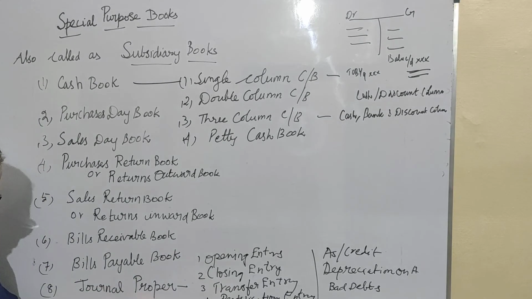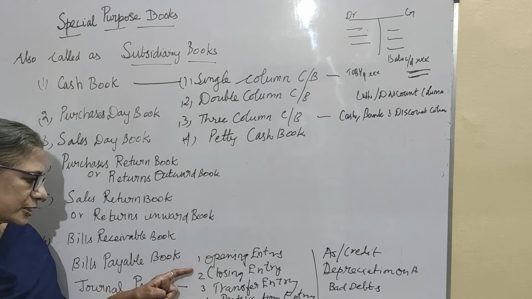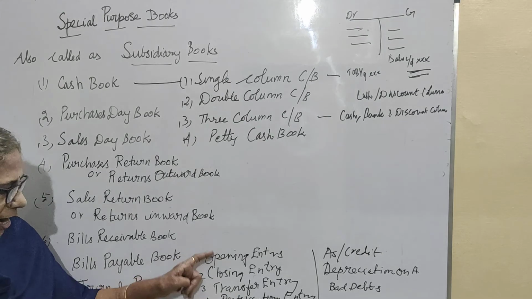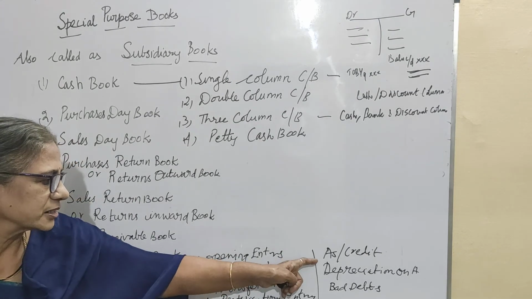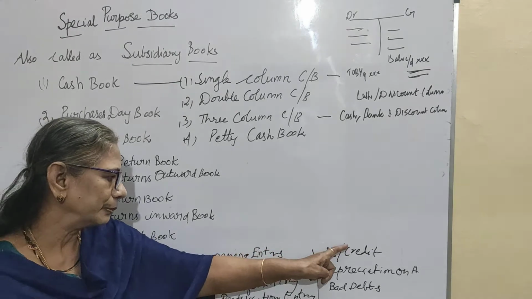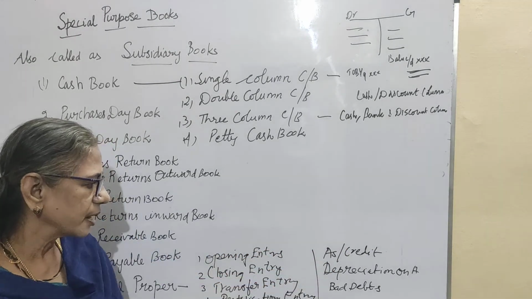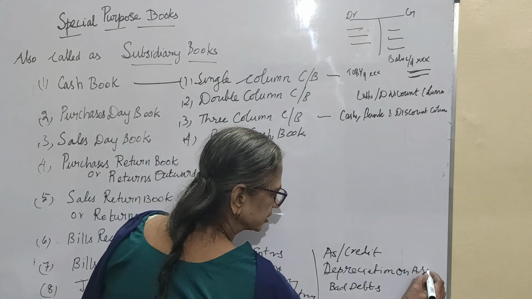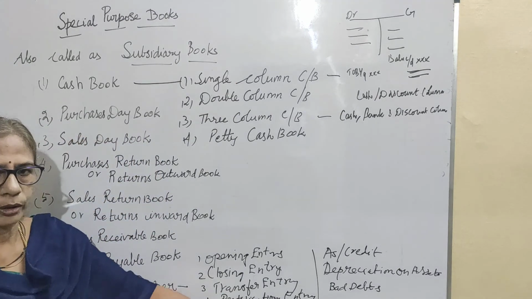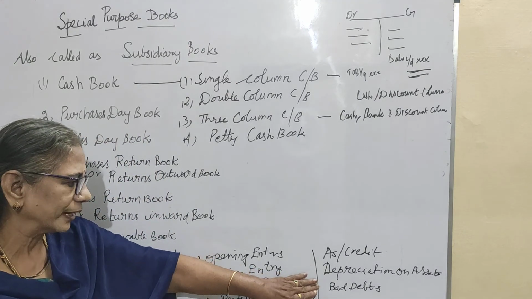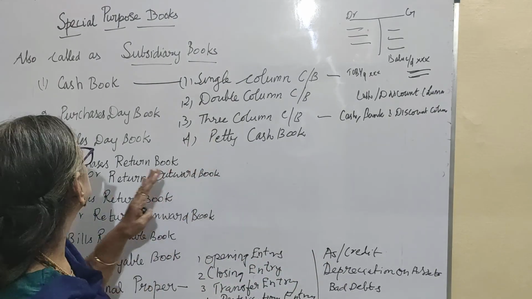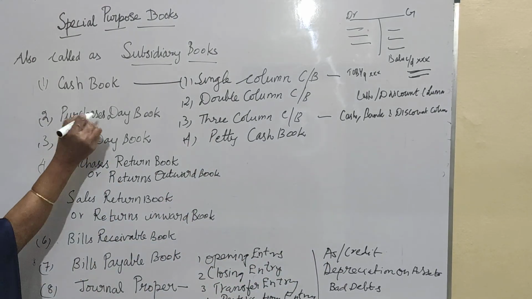What are the entries entered in the journal proper? Opening entries, closing entries, transfer entries, rectification entries, adjusting entries. In addition to that, all assets which are purchased on credit basis and assets returned on a credit basis, depreciation on assets, bad debts. Depreciation on assets is an expense. At the end of every year it will be calculated, and bad debts. These are the things. Let us see the next, the purchase day book format.